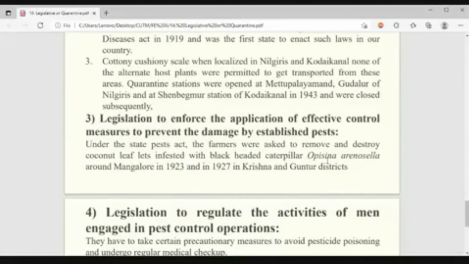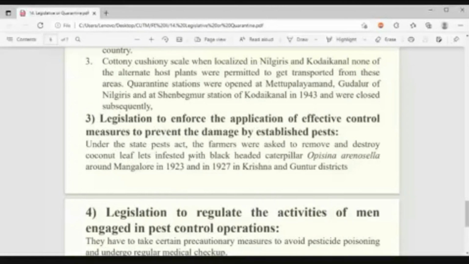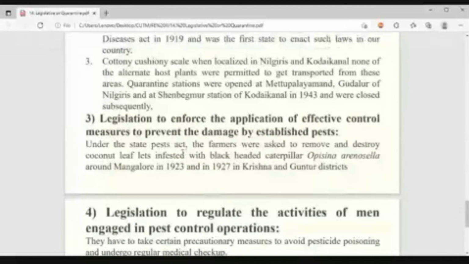Like the coconut black-headed caterpillar, Opisina arenosella, which was introduced accidentally in Mangalore in 1923, and in 1927 in Krishna and Guntur district. When it was introduced into these areas, first quarantine was done. Second, for this particular pest, what is the management? I already told you, the mechanical method: remove and destroy the coconut leaflets.